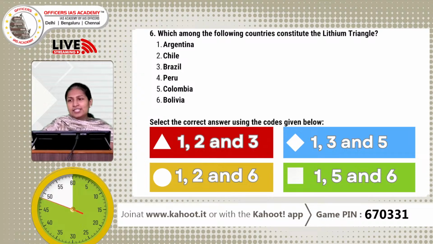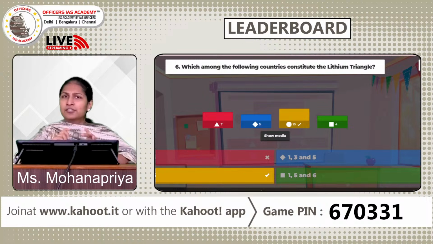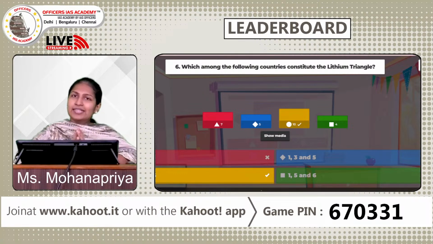So let us see how many of you get this question right. Okay, last few seconds. Good job. Many of you have given the right answers. Generally, you can remember this lithium triangle using a mnemonic called ABC. It is Argentina, Bolivia and Chile. Sometimes you might get confused whether it is Brazil. No, it is not Brazil. These are the 3 countries in South America which seem to have been blessed with abundant lithium resources. That is why these 3 countries constitute the lithium triangle of the world.